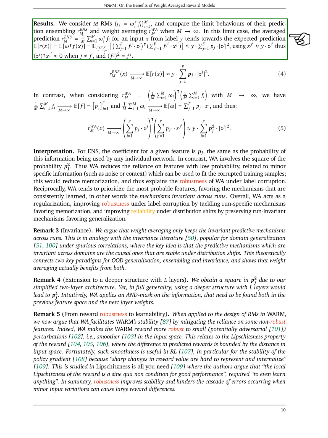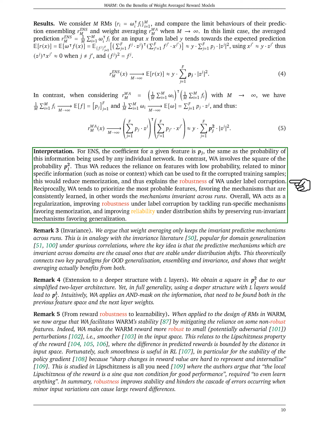We compare the limit behaviors of prediction ensembling and weight averaging. In this limit case, the averaged prediction for an input from a label tends towards the expected prediction. For ensembling, the coefficient for a given feature is the same as the probability of this information being used by any individual network. In contrast, weight averaging involves the square of the probability. Thus, weight averaging reduces the reliance on features with low probability, related to minor specific information which can be used to fit the corrupted training samples. This would reduce memorization, and thus explains the robustness of weight averaging under label corruption.